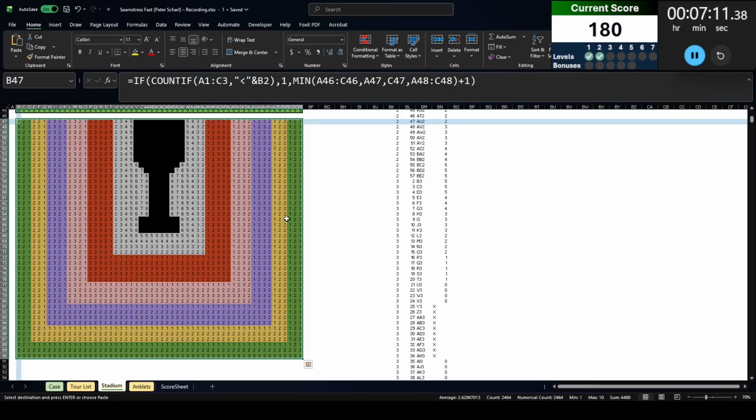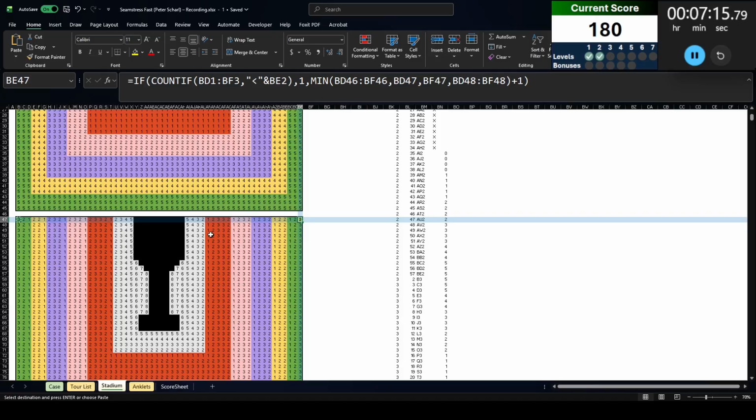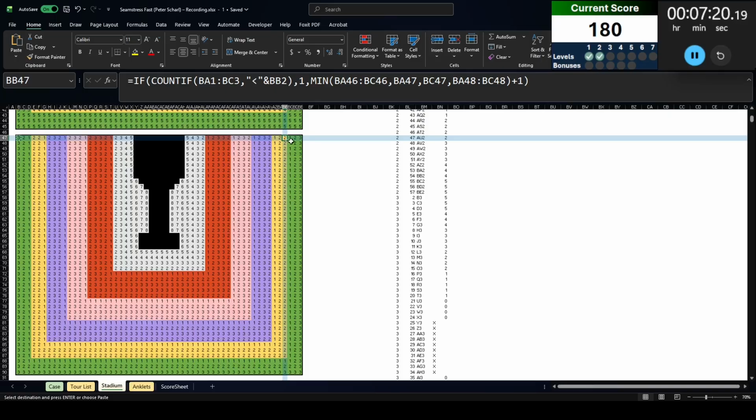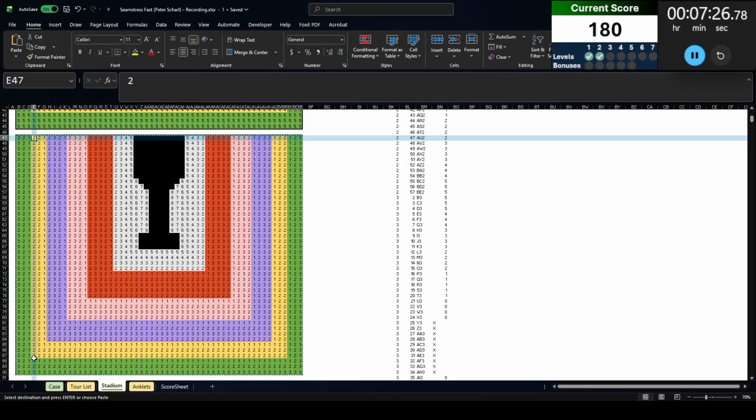Now, it is generally working. So I look at tier 5, and I am getting 1, 2, 3. But the rest of the tiers are not working. And that's because this tier 4 is counting against the first row in tier 5. So those, I'm just going to replace those manually.